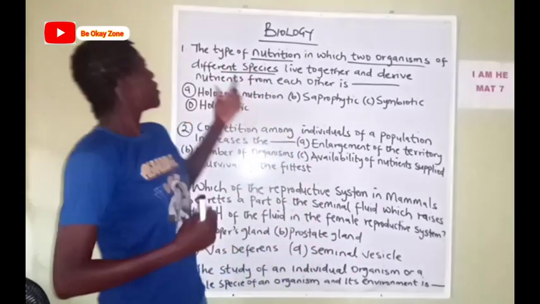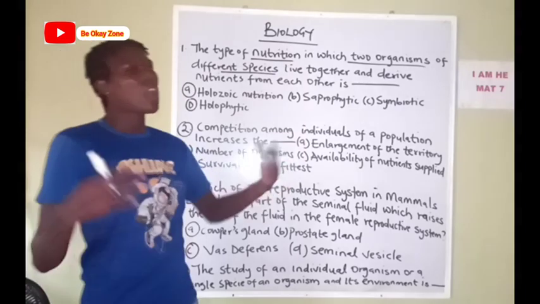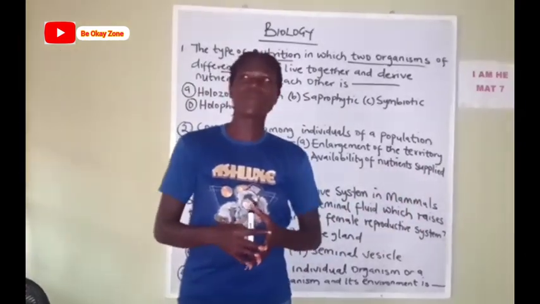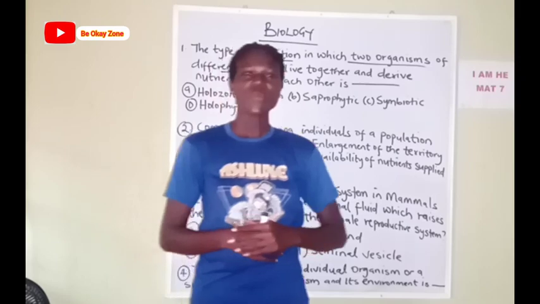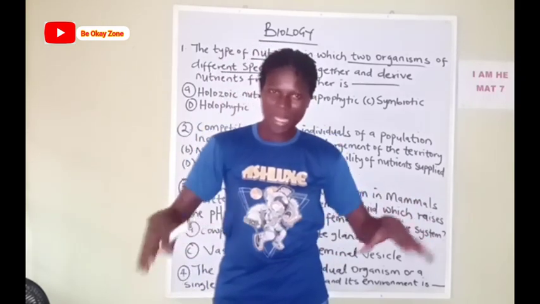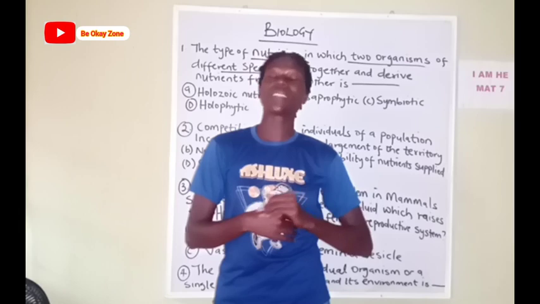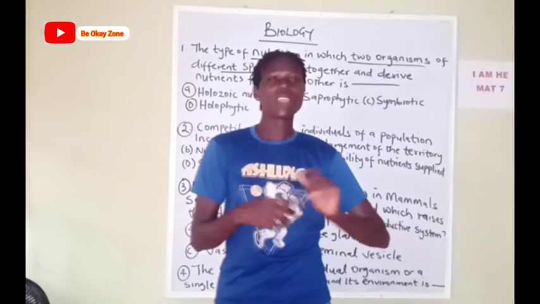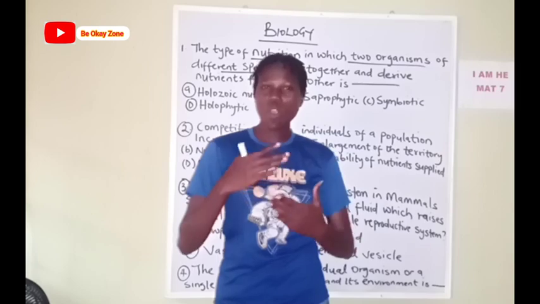For instance, where you have a Muslim and a Christian occupying a particular environment, there are two different kinds of people, right? But yet they have a common relationship.